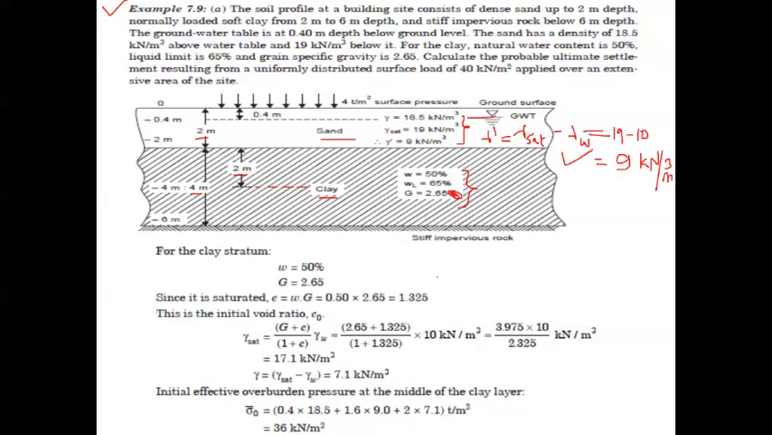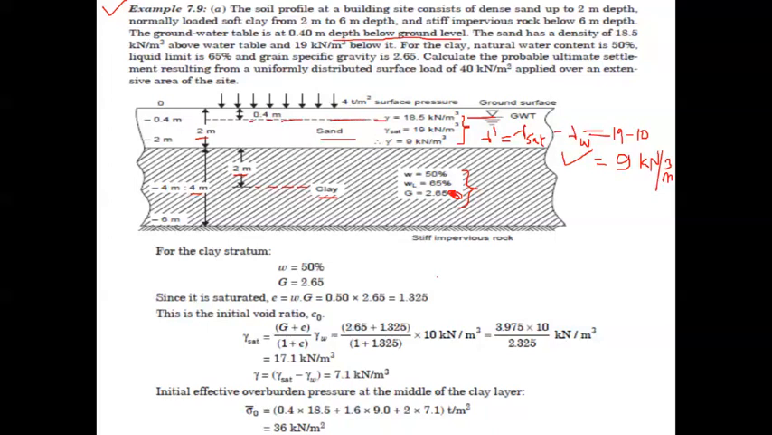The water table is existing at a depth 0.4 meter below the ground level. Okay, it is nothing but the location of the groundwater table. So this is indicated here in the form of a dotted line.